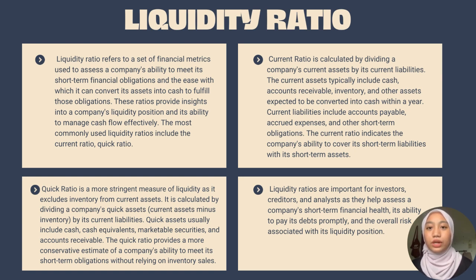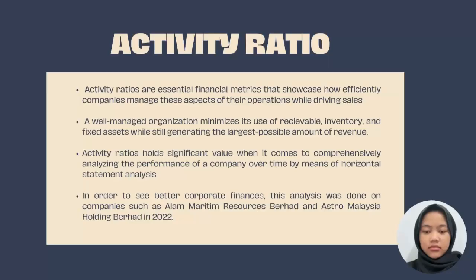Quick ratio is a more stringent measure of liquidity, as it excludes inventory from current assets. It is calculated by dividing a company's quick assets by its current liabilities. Quick assets usually include cash equivalents, marketable securities, and accounts receivable. The quick ratio provides a more conservative estimate of a company's ability to meet its short-term obligations without relying on inventory sales. Liquidity ratios are important for investors, creditors, and analysts as they help assess a company's short-term financial health, its ability to pay its debt promptly, and the overall risk associated with its liquidity position.